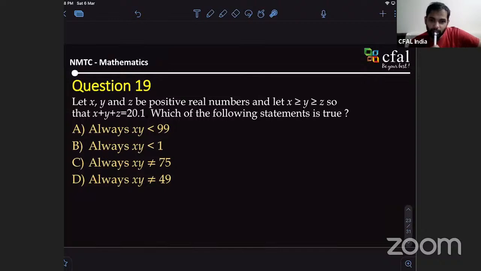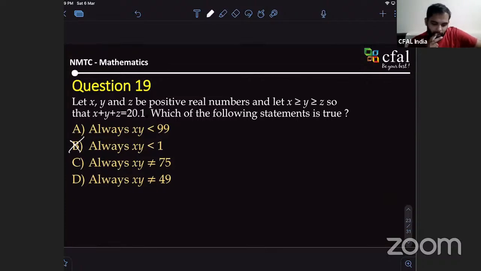Yes, what's your answer? It's option B. Can you look at the same example I gave just now, 10, 8 and 2.1? Is x, y less than 1? No, so it fails. Certainly not. Option A. Any justification for option A?